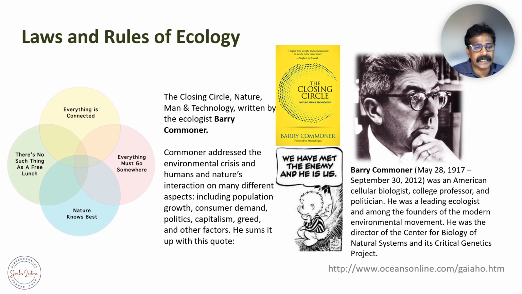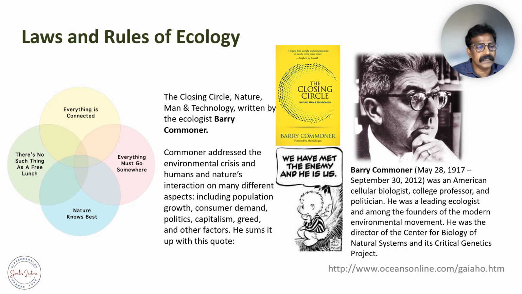He was the director of the Center for Biology of Natural Systems and its critical genetic projects. From these projects, he was able to write a very classical book on ecology and ecosystem. The title of the book is The Closing Circle: Nature, Man and Technology.